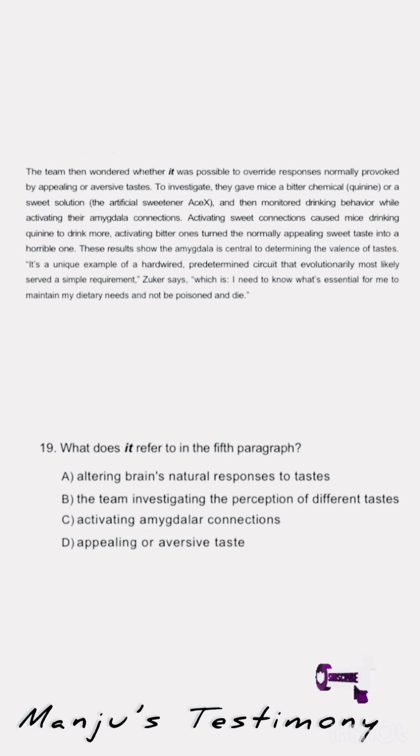Okay, let's read the first sentence. The team then wondered whether it was possible to override responses normally provoked by appealing or aversive taste. To investigate, they gave mice a bitter chemical or a sweet solution and then monitored drinking behavior while activating their amygdala connections. So from here we can guess that it may be the right answer because the meaning is matching with the sentence in the text. Altering brain's natural response to taste is equal to possible to override responses normally provoked by appealing or aversive taste.